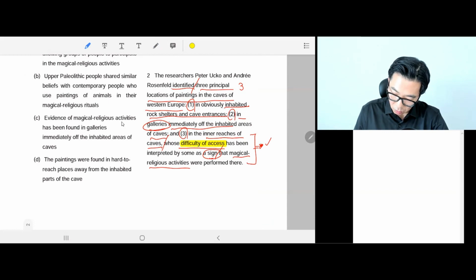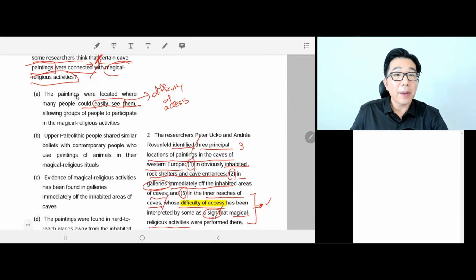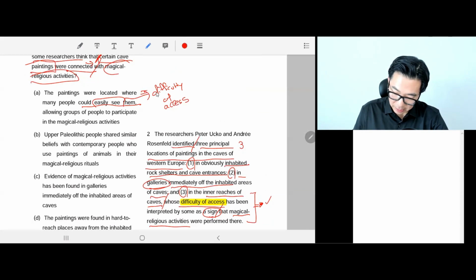So the paintings were located where many people could easily see them is almost the opposite of difficulty of access. So A is wrong answer.